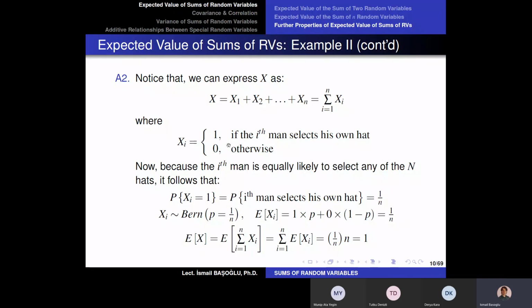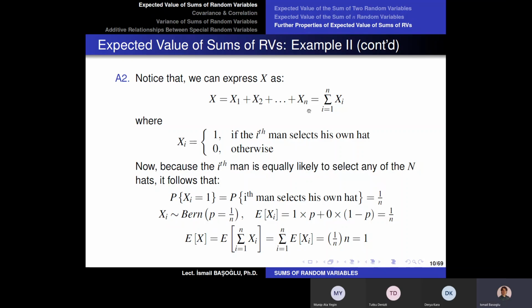Now, maybe you can get confused. I'm not saying that these random variables are independent. They are obviously dependent. For example, if the first man selects the second man's hat, then x2 is going to be equal to 0 with 100% because his hat is already selected. But there is a chance also that the first man does not select this guy's hat. Therefore, everybody has the same chance about selecting their own hat, which is 1 over n. But these random variables are dependent.